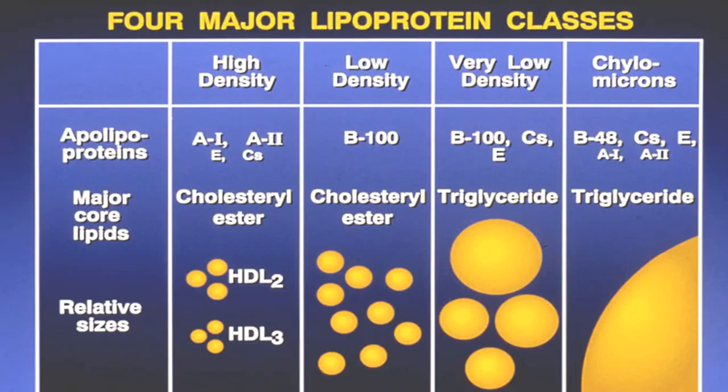These are the diagrams showing you the density as well as different types of lipoprotein sizes. HDL is the smallest size, while chylomicron is size wise the biggest. And density wise, HDL is the highest density, while chylomicron is the lowest density.